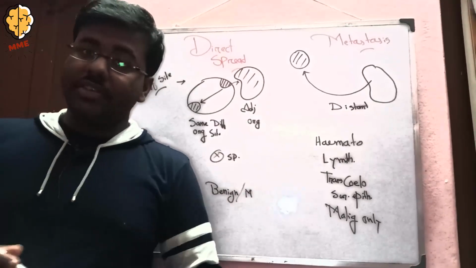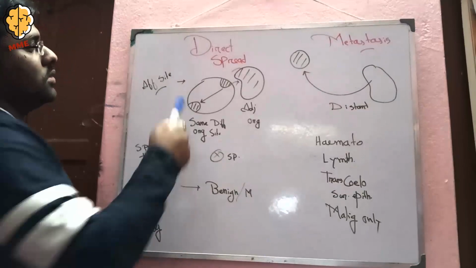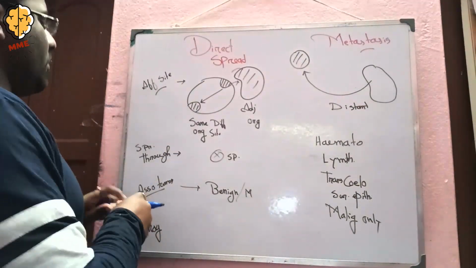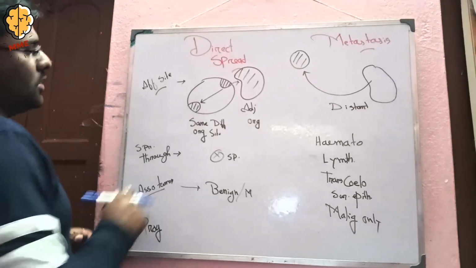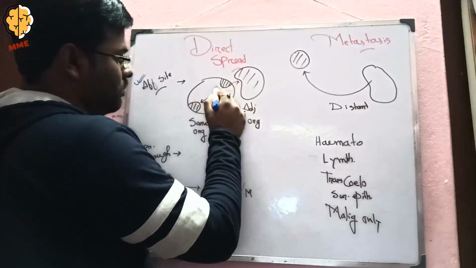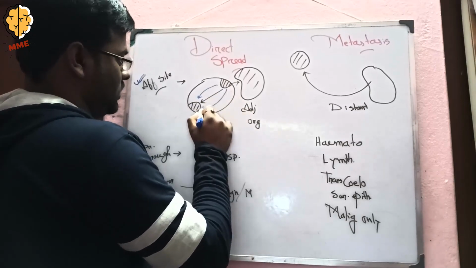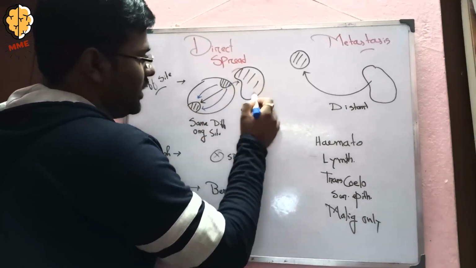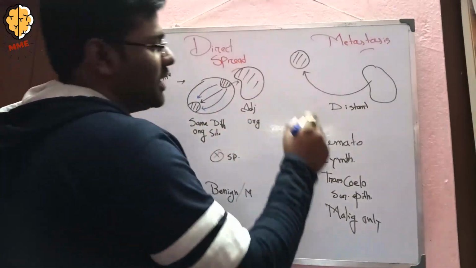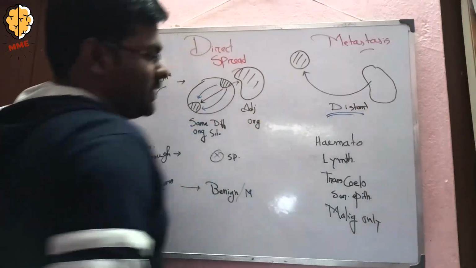Now coming to the next difference, the difference between direct spread and metastasis. We all know it. Firstly, I want to discuss specific points. Firstly, the affected site. In direct spread, maybe the same organ but a different site is affected, or the adjacent organ or tissue is affected. But in case of metastasis, a distant organ may be affected.